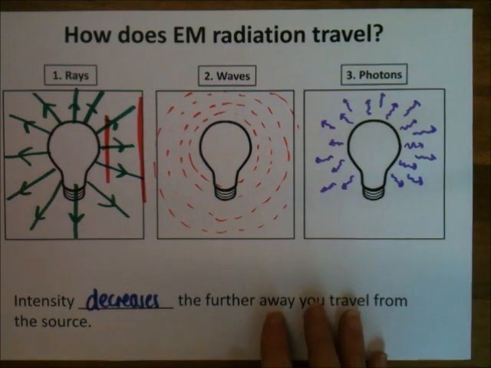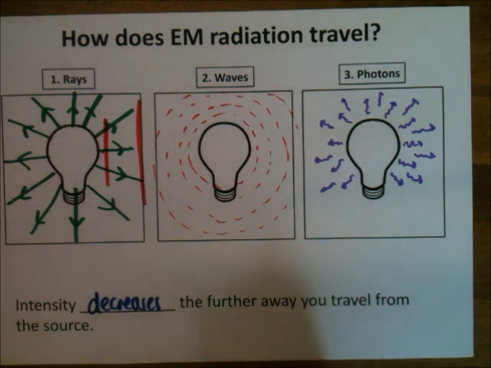And that makes sense. I always just remember it by thinking about a light. If I'm stood near a torch, it's really bright. If I'm stood a mile away, I'll barely be able to see it if it was pitch black. Although, admittedly, the human eye can see a light from over 7 miles away, I think, in pitch black. So, you'd still be able to see it, but it'd be a lot dimmer because it's a lot less intense.